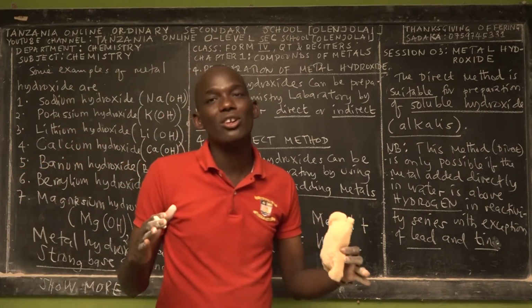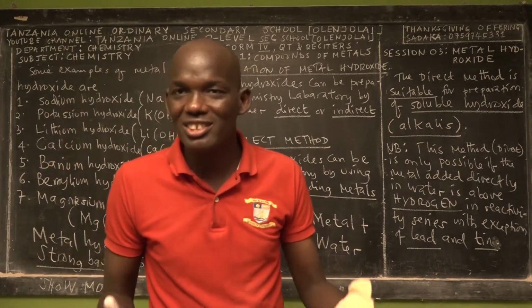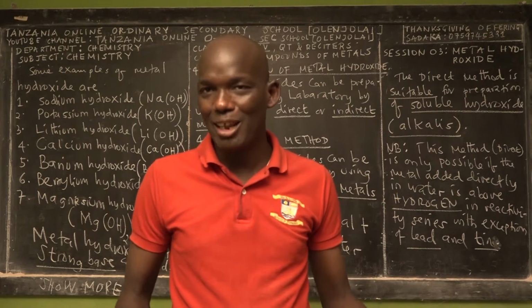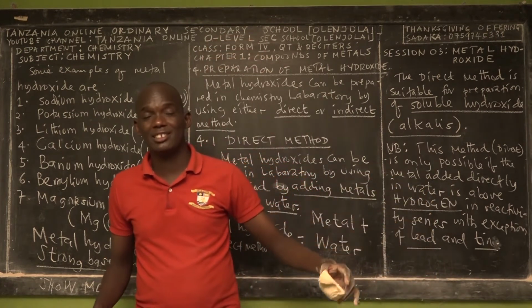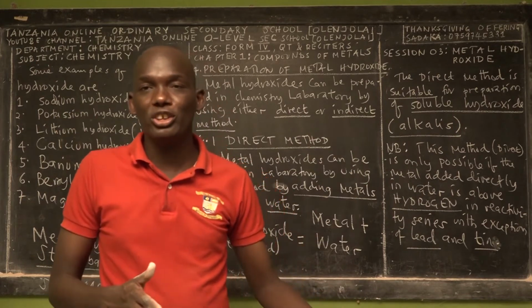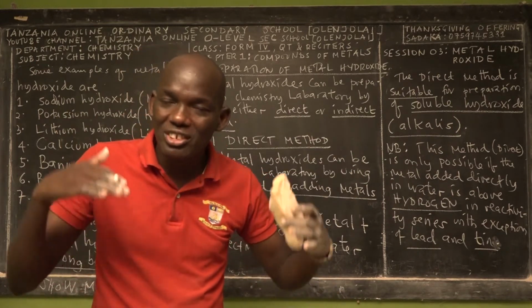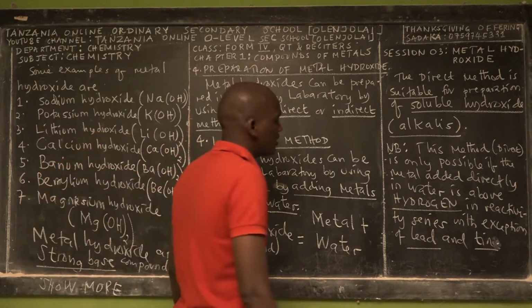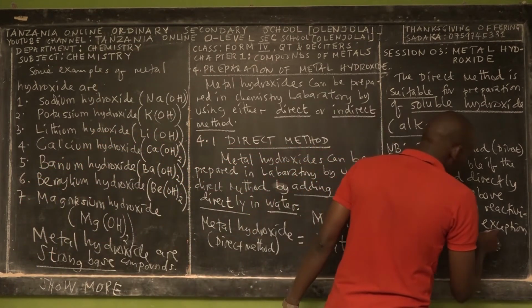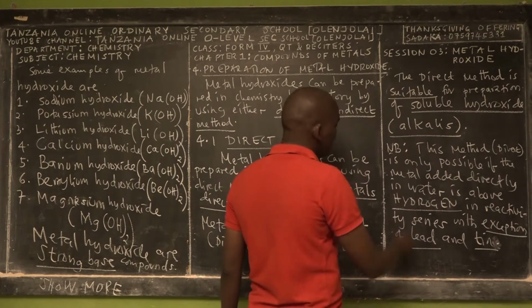You know the periodic table which consists of 20 basic elements. Lead and tin are other elements in the modern periodic table. So only tin and lead deviate from this condition.